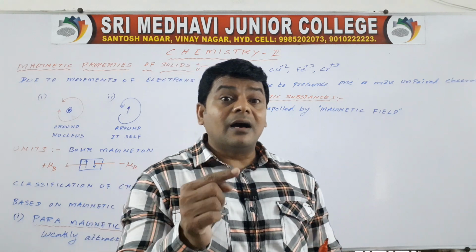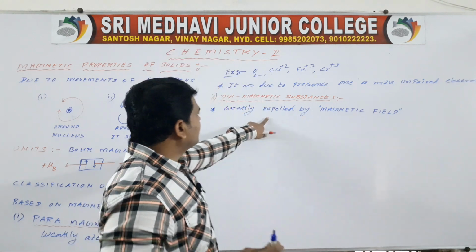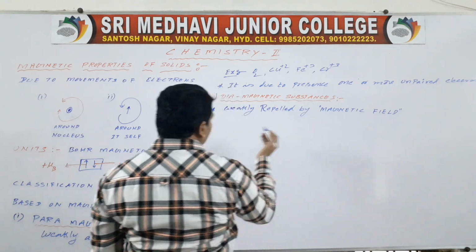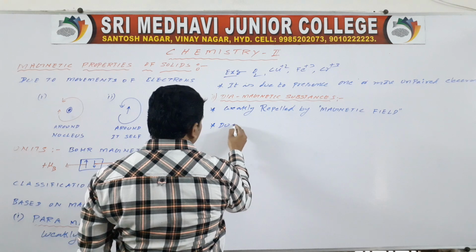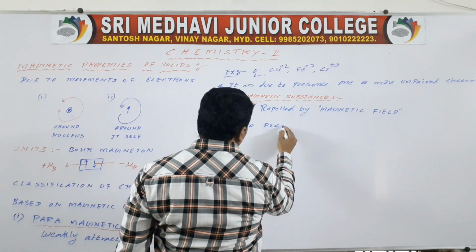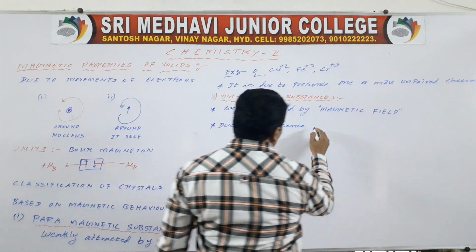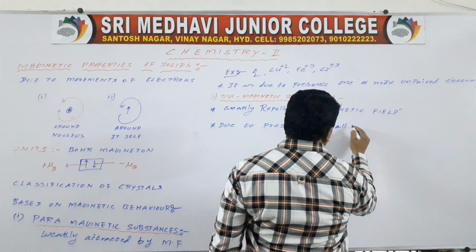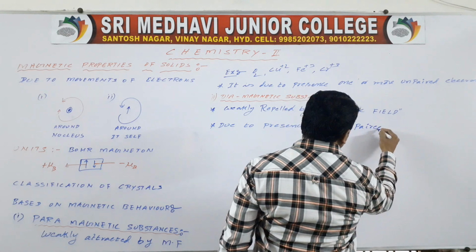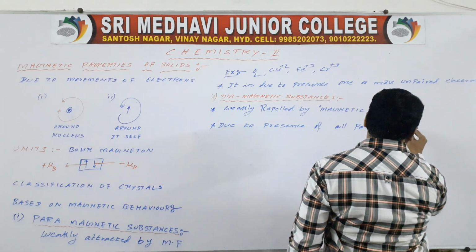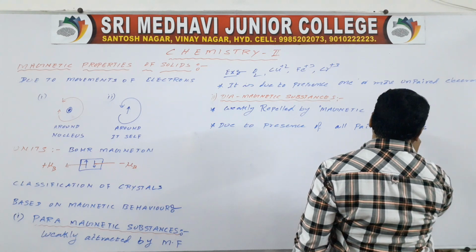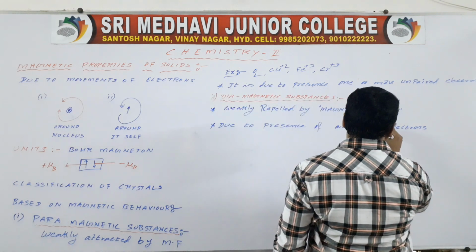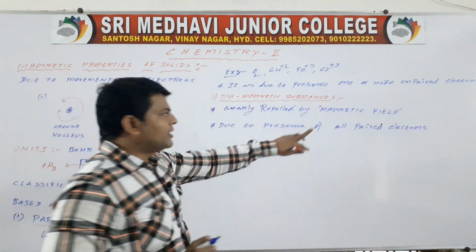Why does this repulsion take place? Due to the presence of all paired electrons.